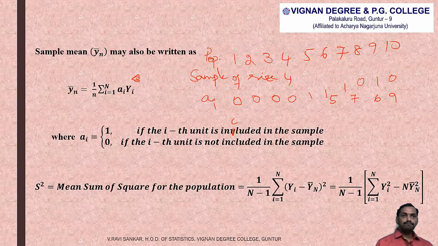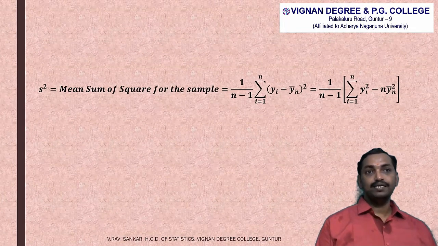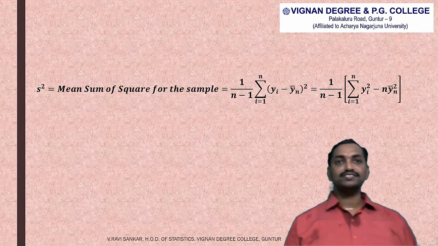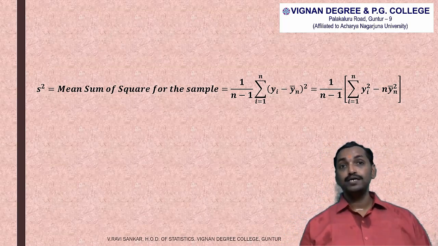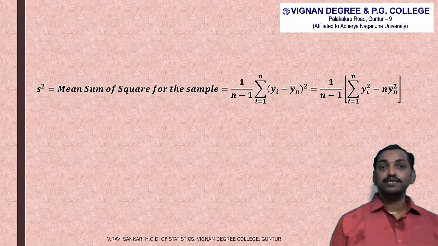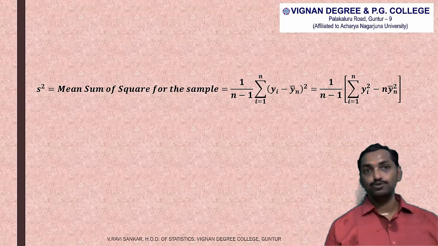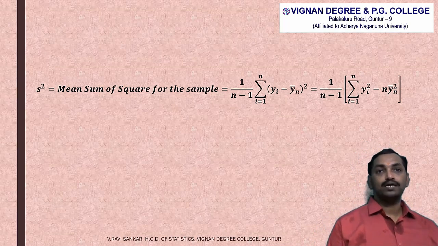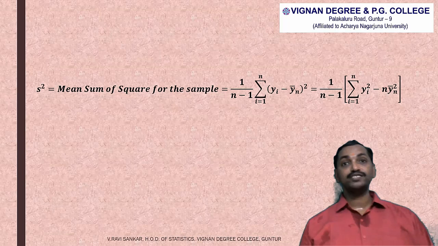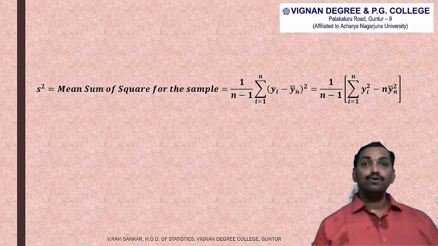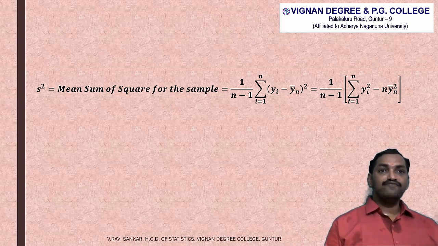Similarly, the mean sum of squares of the sample is denoted by small s square, and is given by the formula 1 by small n minus 1 into summation I is equal to 1 to small n yi minus yn bar whole square, which is equal to 1 by n minus 1 into summation yi square minus n into yn bar square. And the next one is population variance.